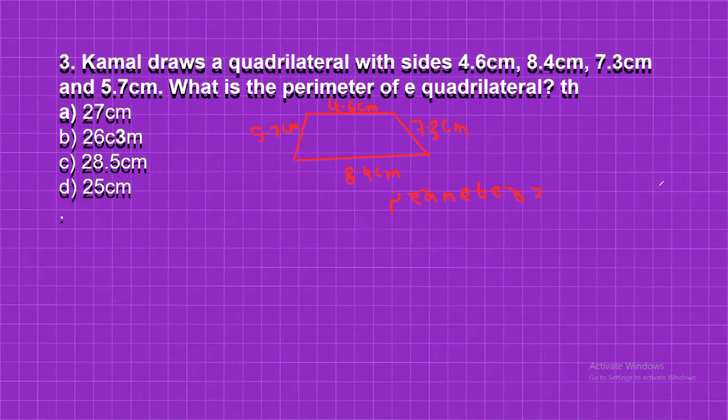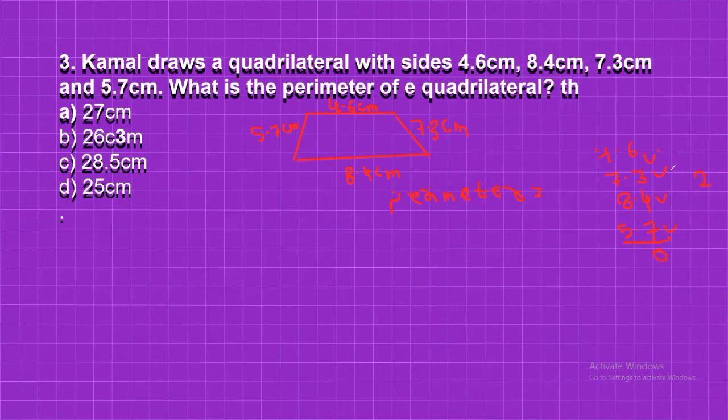So add this one: 4.6 plus 7.3 plus 8.4 and 5.7. Now you need to find the sum of these four numbers. So 6 plus 3 will be 9, 9 plus 4 will be 13, and 13 plus 7 will be 20.